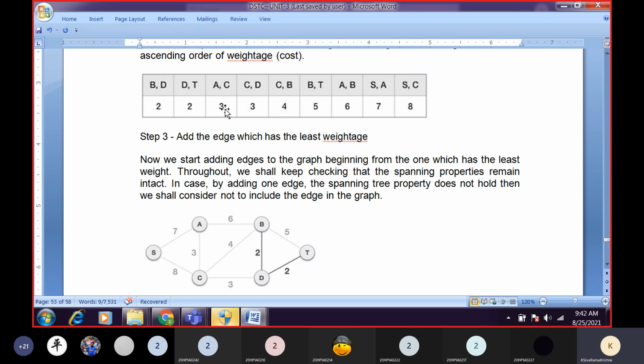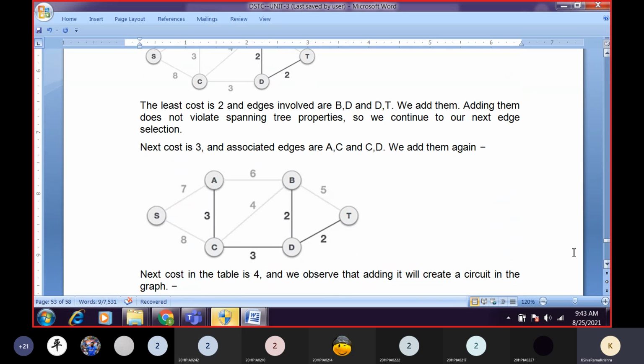Next edge, what is the next least weight? 3, sir. Where can we find 3? A to C and C to D, sir. Suppose I draw A to C and C to D, am I getting any loop? First, if I draw A to C, am I getting any loop? No, sir. If I draw C to D, am I getting any loop? No, sir. So we can draw both the edges. So I'm drawing both the edges, A to C and C to D.